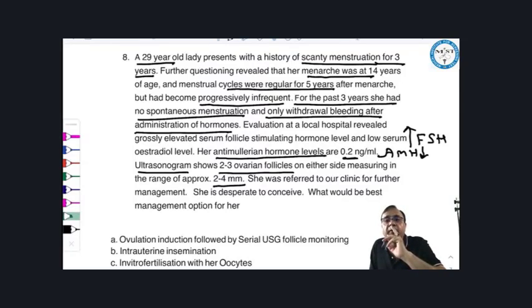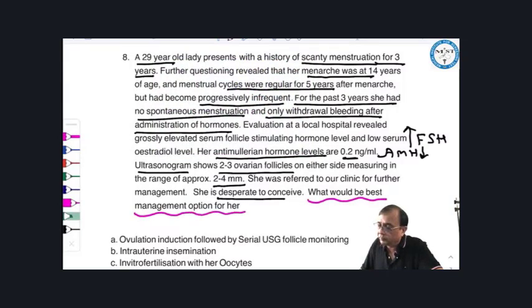She was referred to our clinic for further management. She is desperate to conceive. What would be the best management for her? What is the last line of the question? What would be the best management option for her? Last line is what would be the best management option, meaning the examiner is concerned with management.